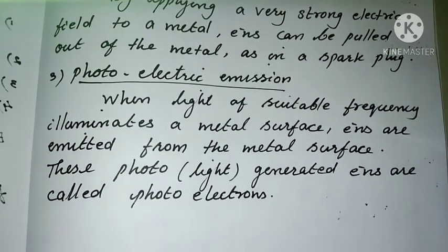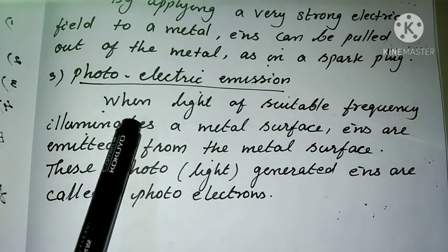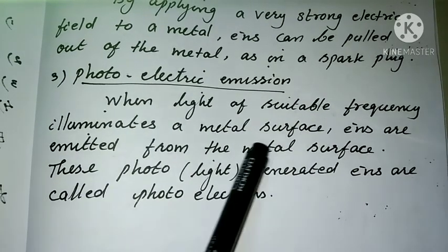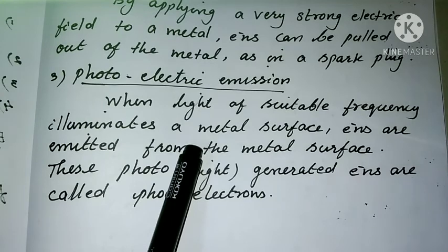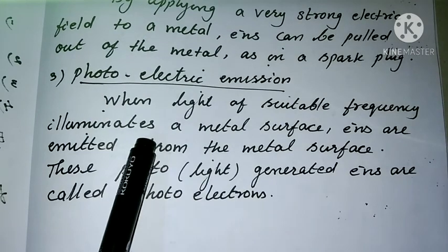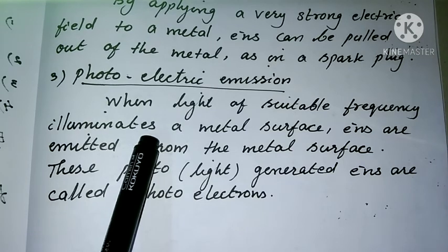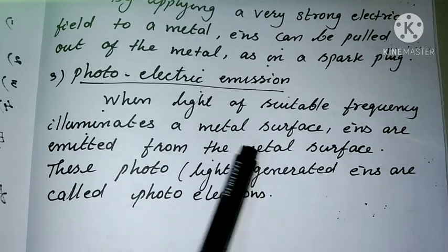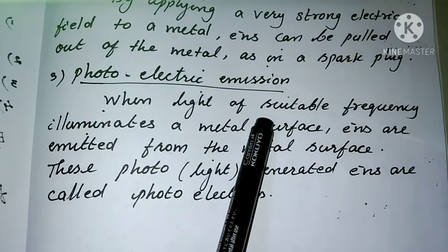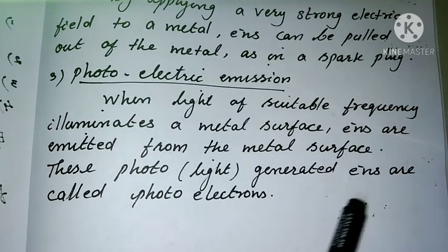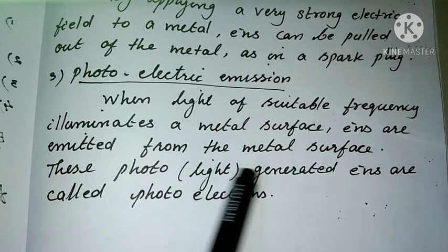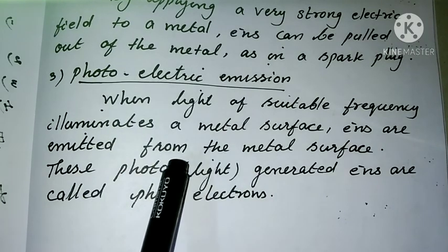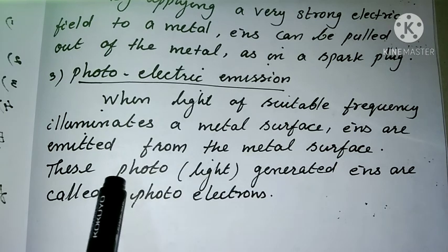And the third one is photoelectric emission. When light of suitable frequency illuminates a metal surface, electrons are emitted from the metal surface. For example, when ultraviolet light falls on a metal surface, the free electrons get sufficient energy from the ultraviolet light and come out from the metal surface. This process is known as photoelectric emission, and these photo-generated electrons are called photoelectrons. In the coming content of the chapter, we will study the photoelectric effect, and I will explain it in detail then. Clear?